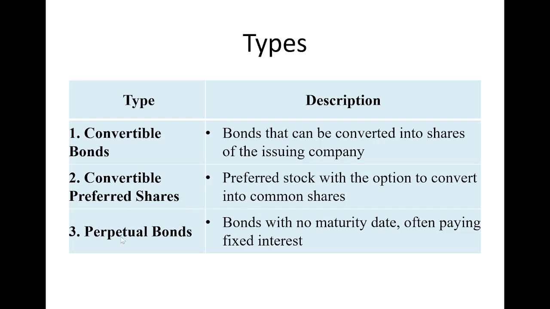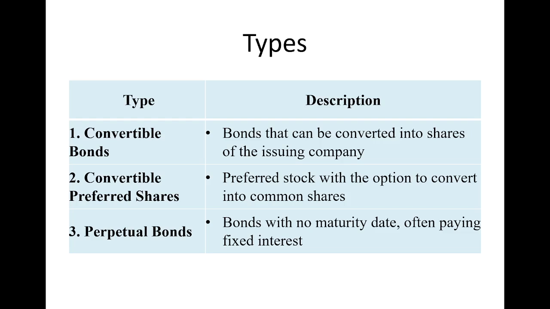Then third one is perpetual bonds. Perpetual means permanent. So bonds with no maturity date, often paying fixed interest. That means it cannot be matured. It cannot be repaid, need not be repaid, but you have to pay the interest till your bond exists. So interest has to be paid at the fixed rate till the bond exists. So these are the various types of securities.